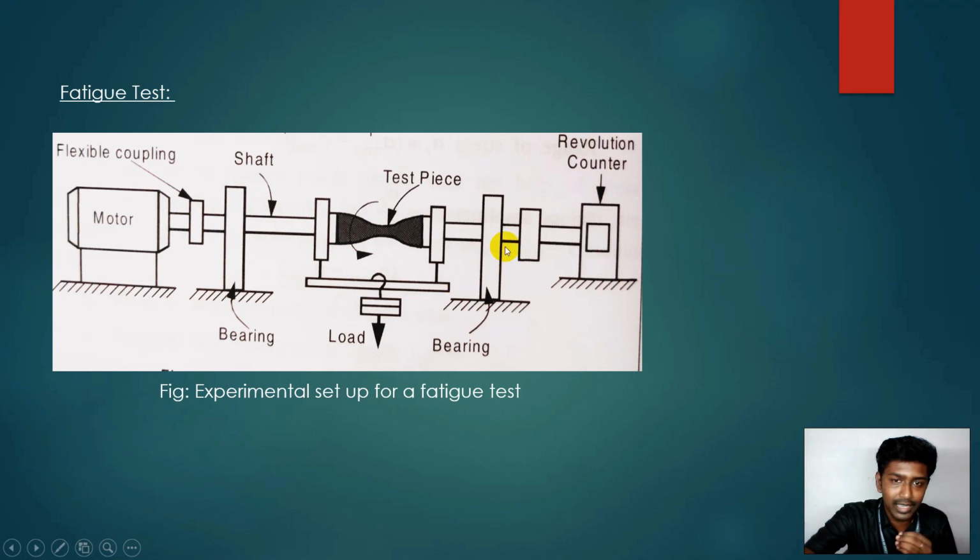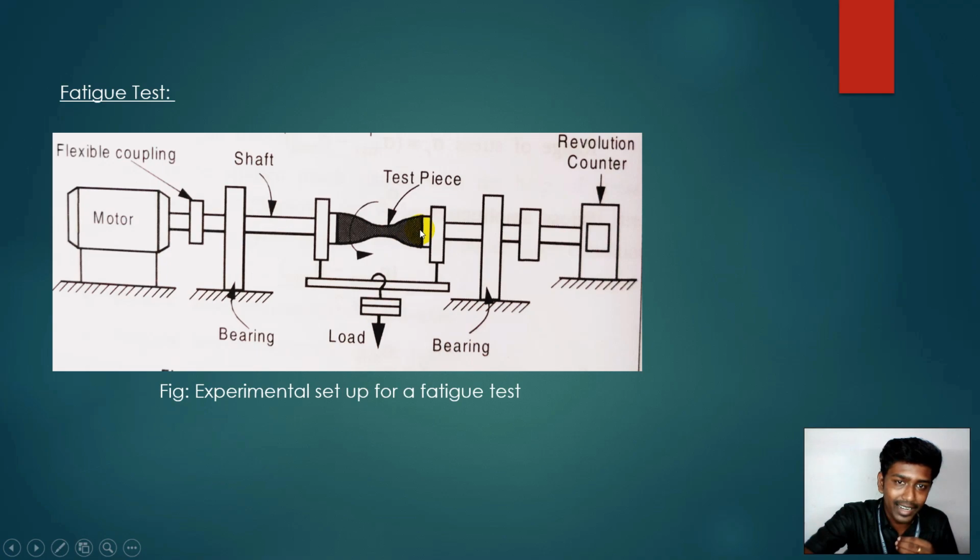We move to the left side. Here as well we can see the same arrangement, but at the right end you can see the revolution counter. This revolution counter tells us how many revolutions are made by the test piece. And in the middle, below the test piece, we can see the load, right?